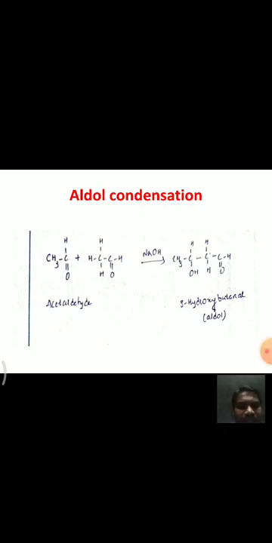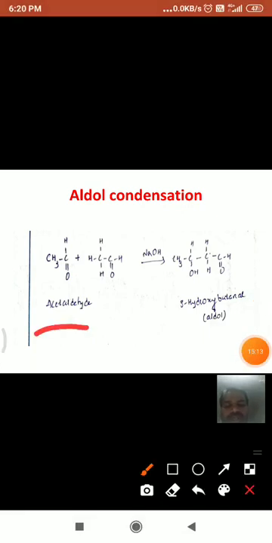Any aldehydes or ketones which have alpha hydrogens undergo this type of aldol condensation reaction. See here, acetaldehyde: 2 moles of acetaldehyde, in the presence of dilute NaOH, form a product which